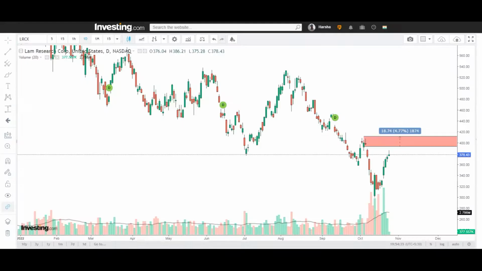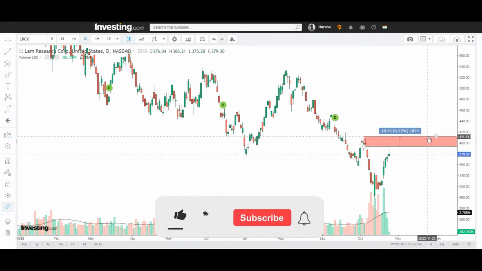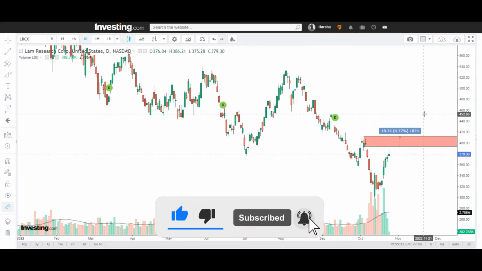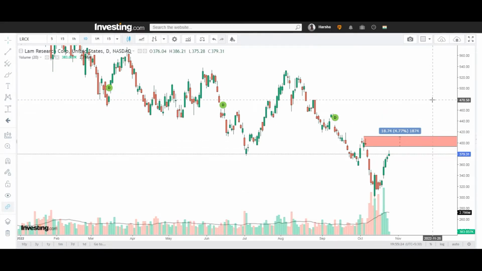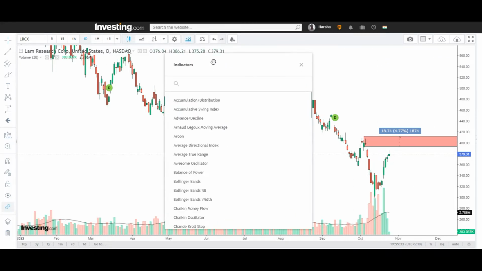So now let us go back to the technical chart. So here I see the possibility of the supply zone or a resistance between 411 to almost 396 levels. If the stock is able to sustain above the 412 levels, then I can see a target of 452 levels and the 478 levels. So approximately for the target, let me calculate the average true range.